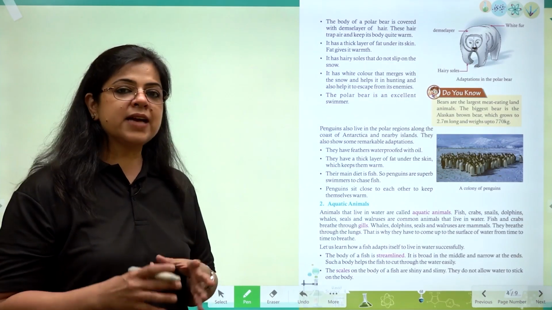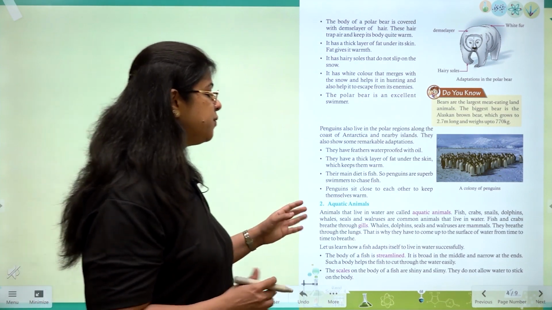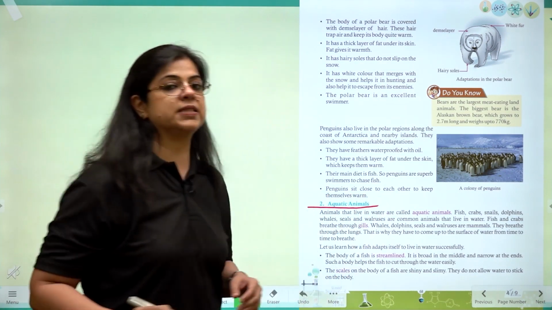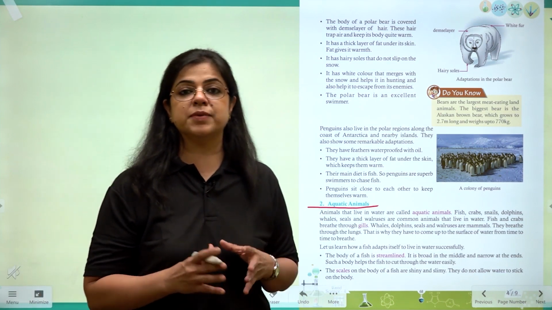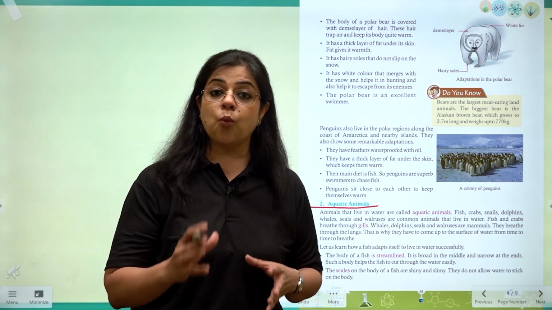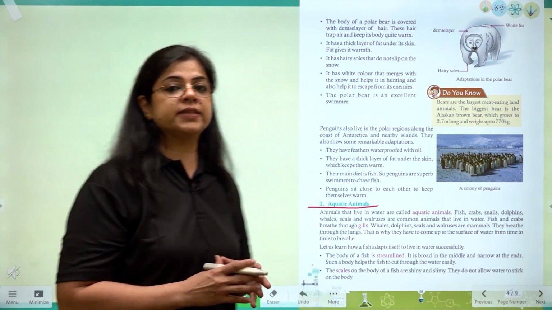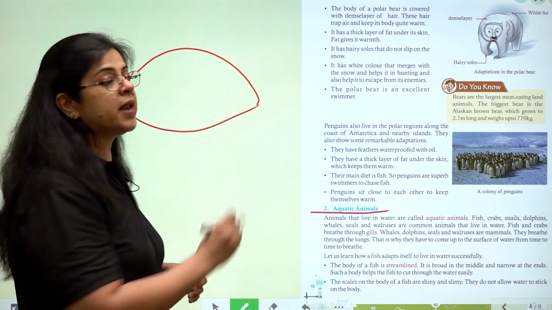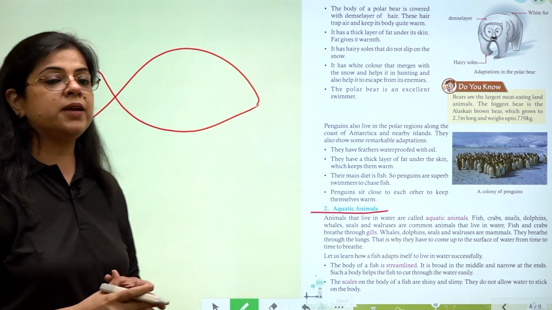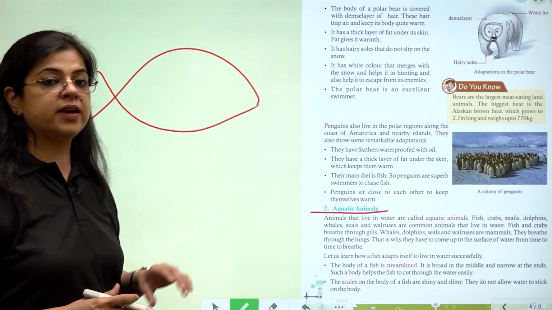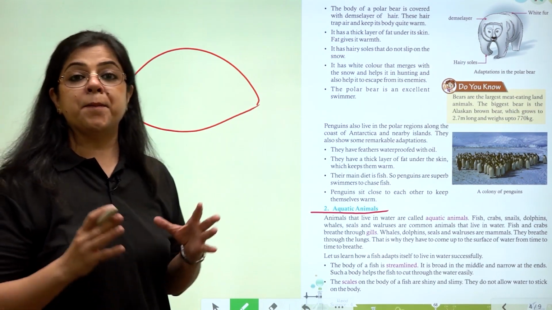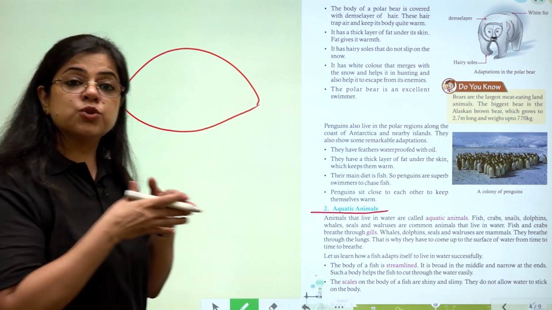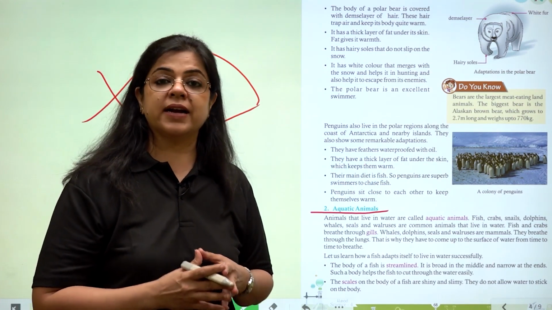So now let us understand the adaptations in various aquatic animals. Aquatic animals are animals that live under water. The first important thing is that all aquatic animals have got a streamlined body. A streamlined body is narrow in the front and narrow at the back. This is to swim through the water current.